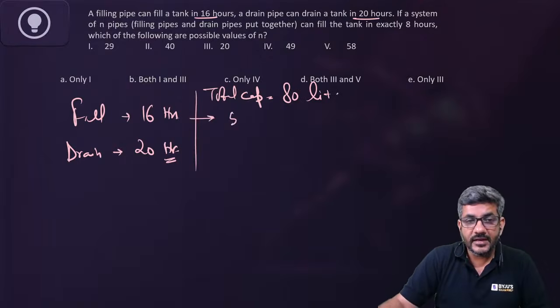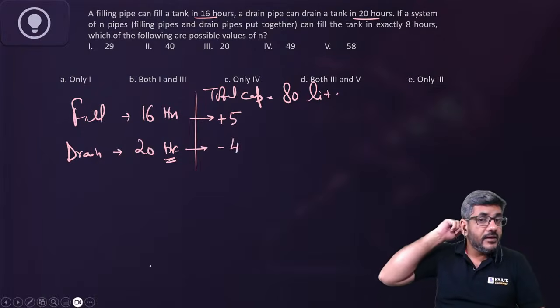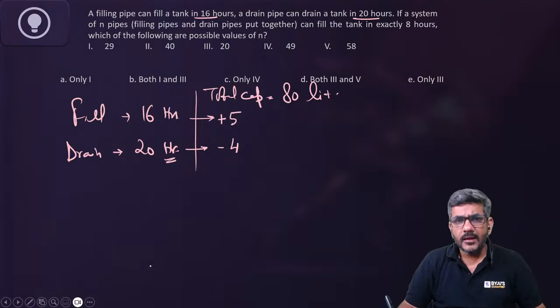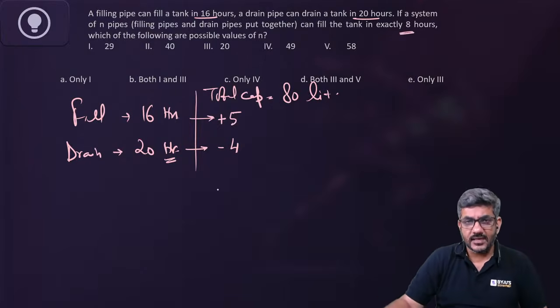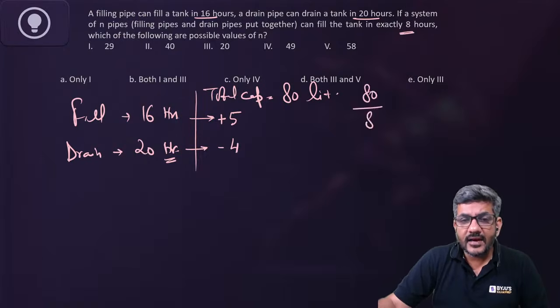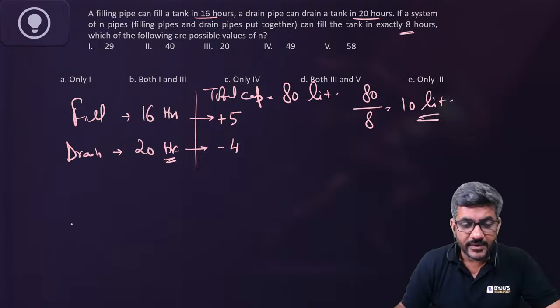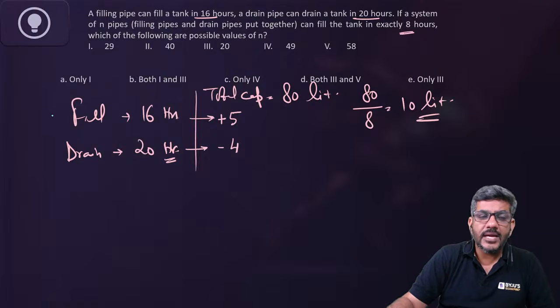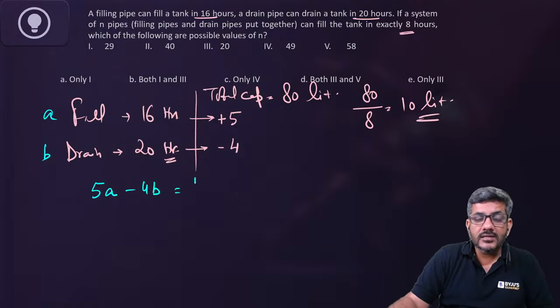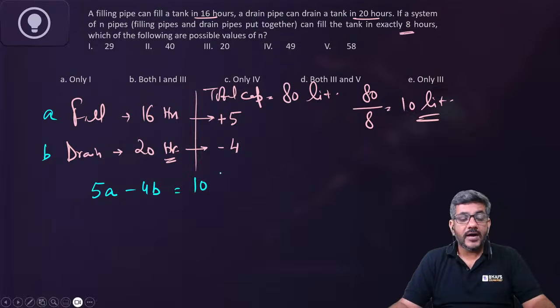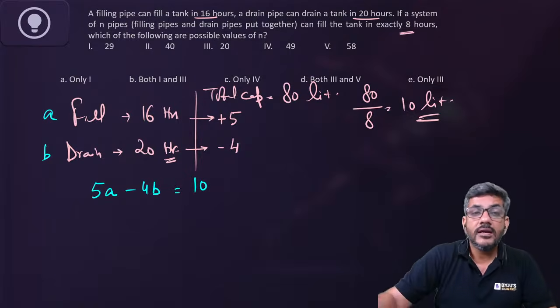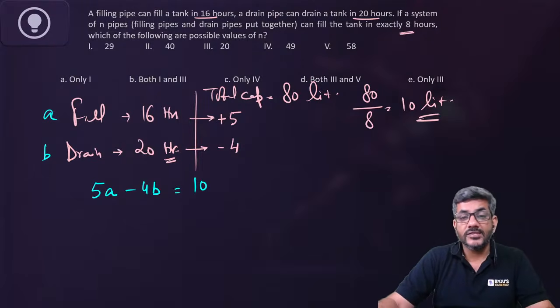The filling pipe is filling 5 liters every hour. The draining pipe is taking out 4 liters every hour. There are a total of n pipes working, filling the tank in exactly 8 hours. If you fill 80 liters in 8 hours, that means every hour 10 liters is being filled. Let us say A pipes are filling pipes, B pipes are draining pipes. A pipes will fill 5A, B pipes will drain out 4B, and ultimately I need 10 every hour. So 5A minus 4B, I am looking for 10.